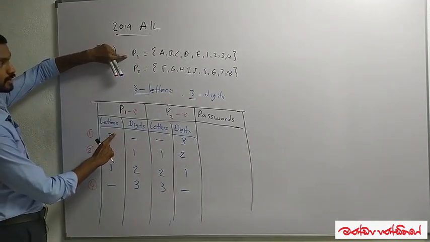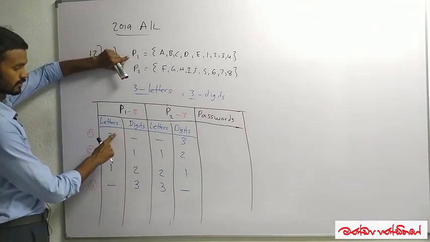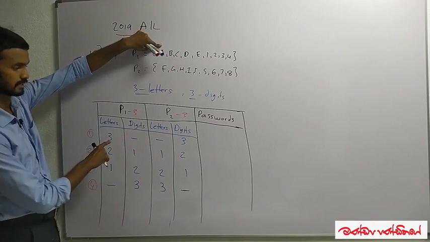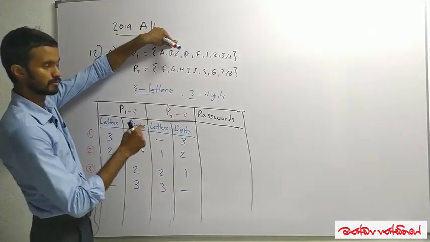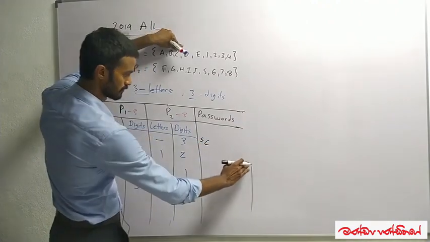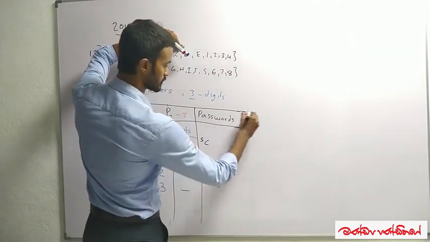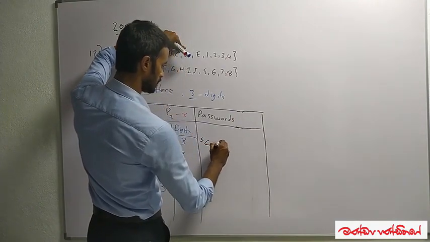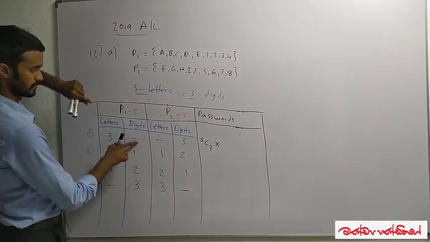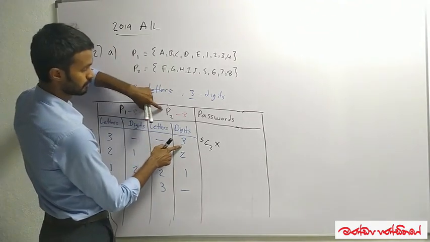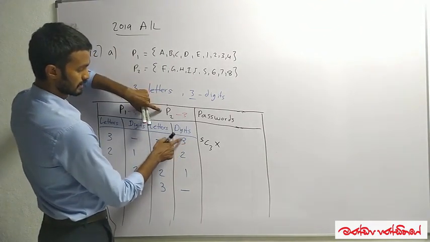Go with me. From P1, I have to select 3 letters. There are 5 letters in P1. Out of 5, I have to select 3. The number of ways we can select 3 is 5C3. Then into the next selection process. What is the next selection process? Digits. From P2, I have to select 3 digits.